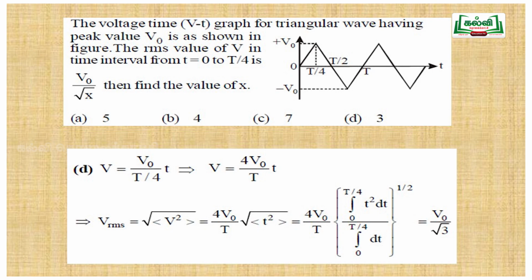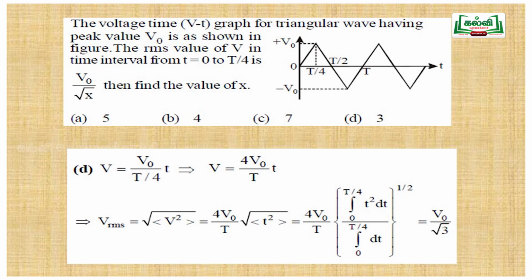Now so far we have discussed harmonic waves, that is a sine or cos wave. Now here a triangular wave is given. So what do we need to find? V can be written as V0 by T by 4 into t. It is asked from 0 to T by 4, so V can be written as 4 V0 by T into small t.